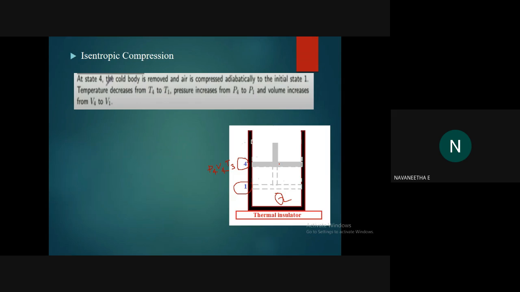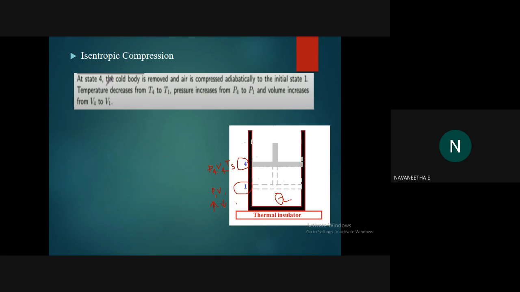So what will happen when the volume is reduced? Then what about the pressure? Here it is P1, V1, and what about the pressure here? What will happen to the pressure? Pressure increases, okay. Then what about the volume? Volume decreases. Then what about the temperature?